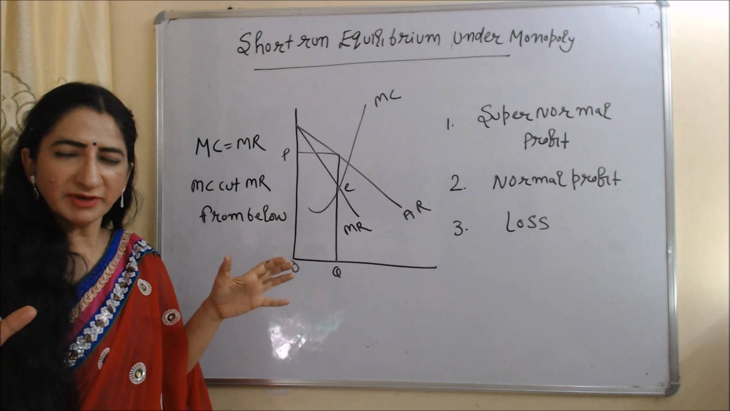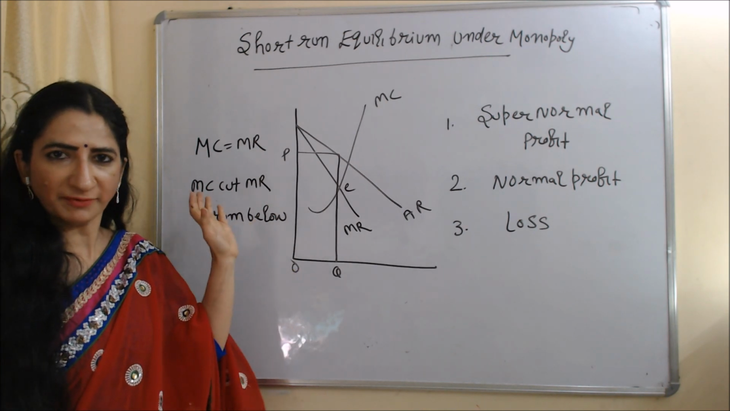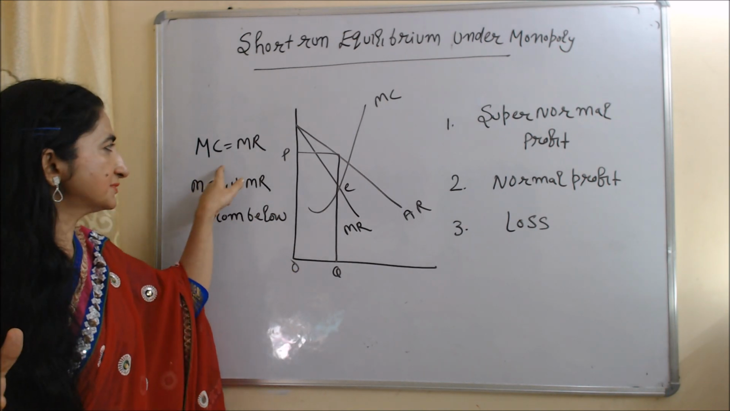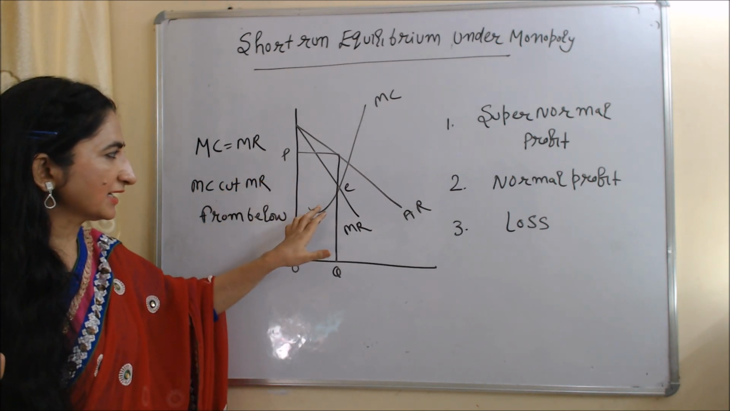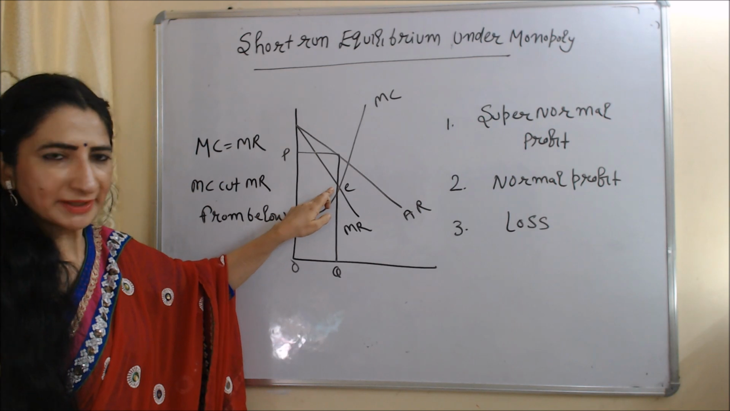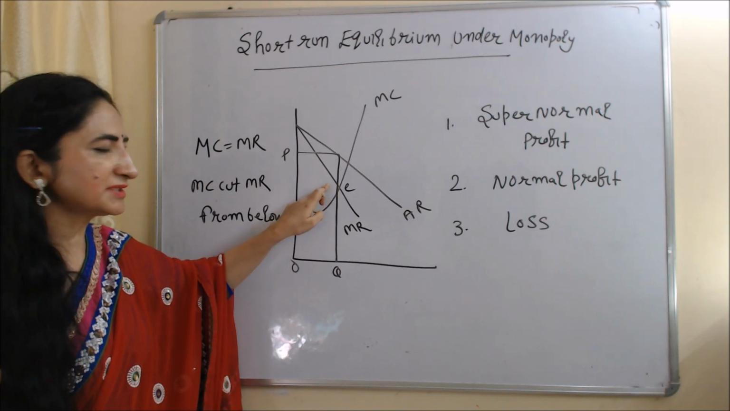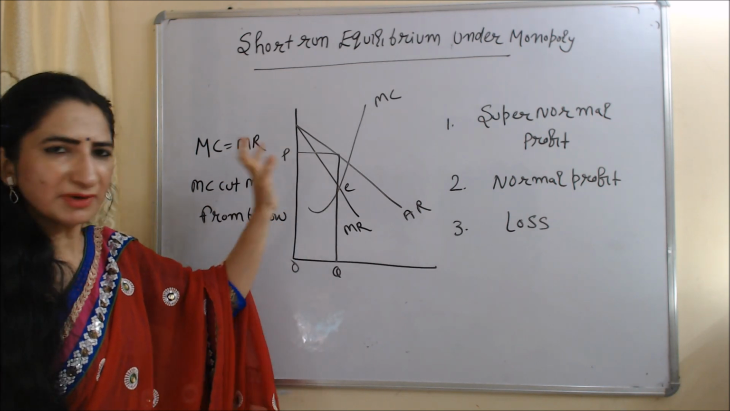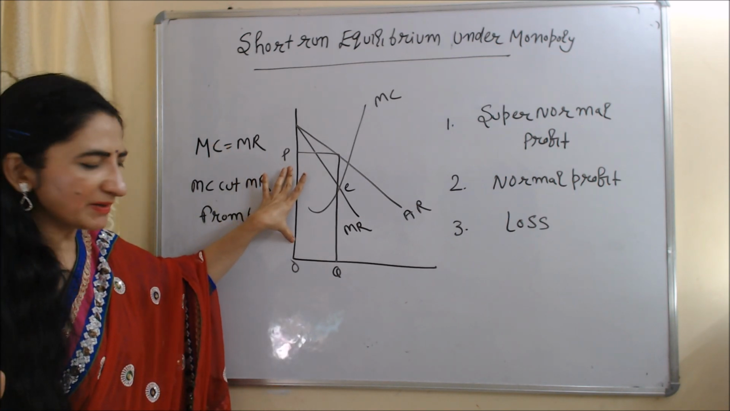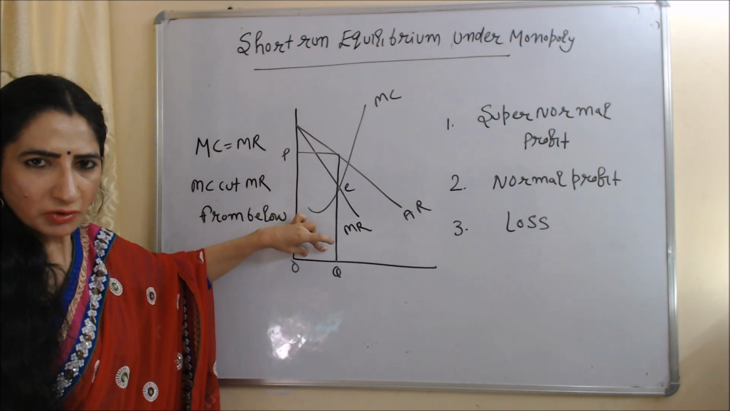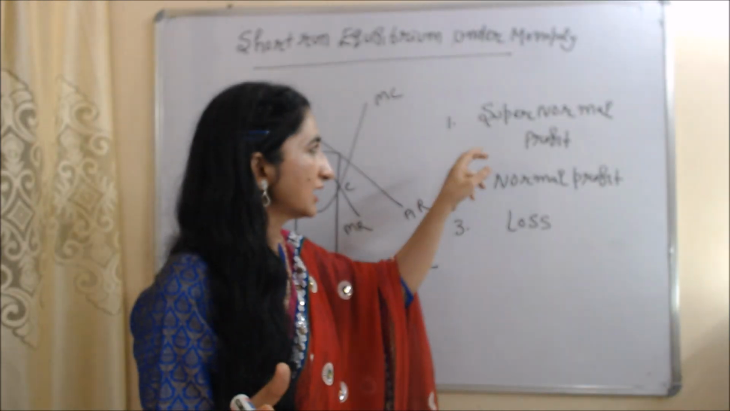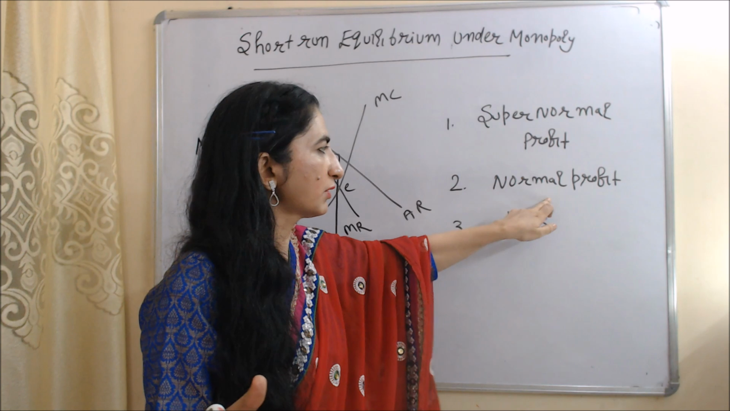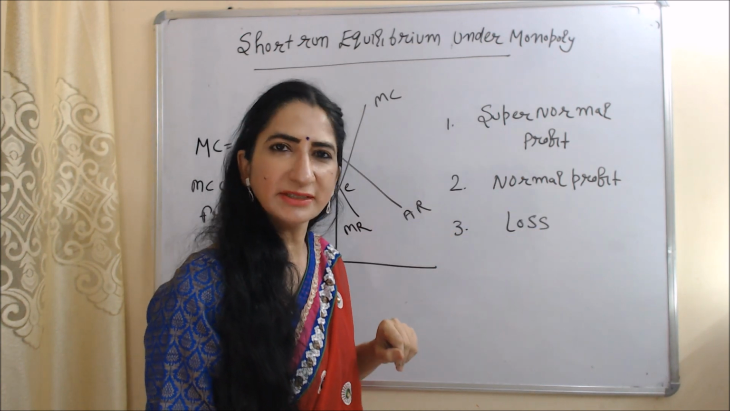There are two equilibrium conditions of monopoly, like perfect competition market. MC is equal to MR and MC cuts MR from below. In this diagram, you can see E is the equilibrium point. At this equilibrium point, MC is equal to MR and MC cuts MR from below. OP is equilibrium price and OQ is equilibrium output. Similar to perfect competition market, monopoly also has three kinds of conditions: supernormal profit, normal profit and loss. One by one we will discuss each.